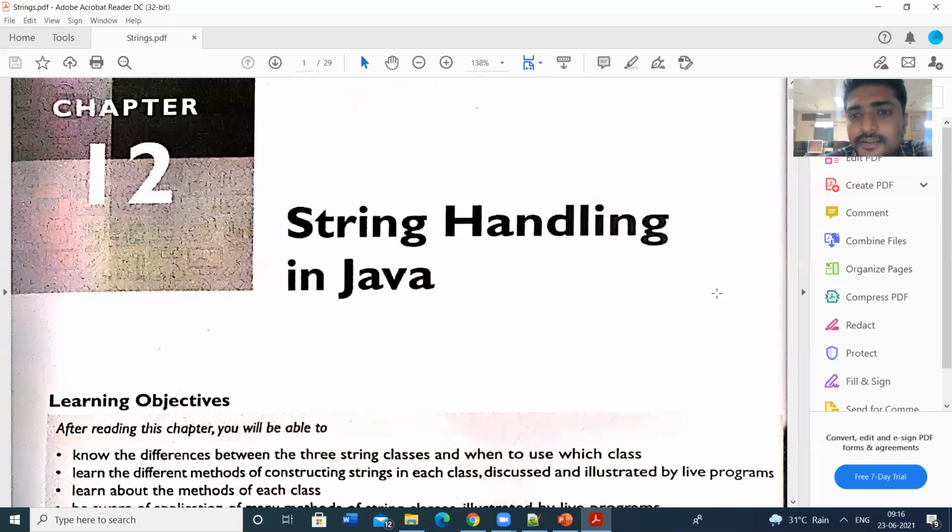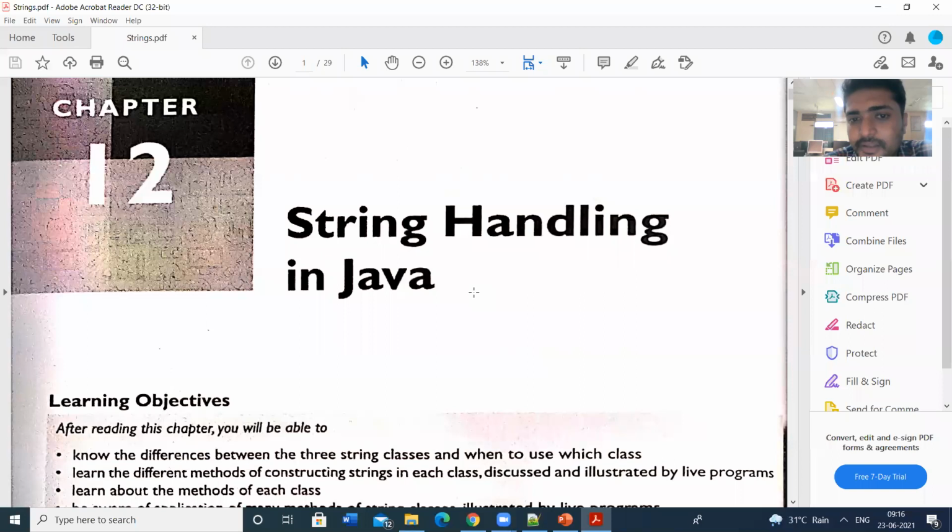And then we have seen which class is thread safe. Suppose if you use StringBuffer, it is thread safe, but it executes very slowly compared to StringBuilder. StringBuilder is not thread safe, so if you are using threads, we don't use the StringBuilder class. But in any of these cases, the String class is very efficient and effective, so that's why we will use the String class in all of our applications.